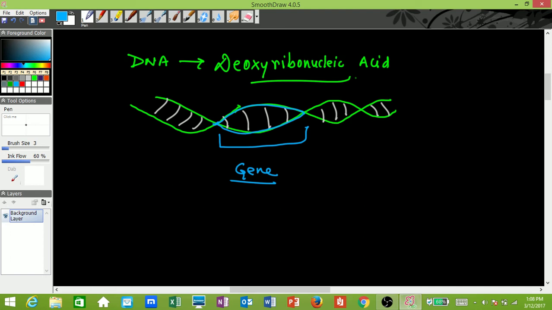strand, the DNA structure will also undergo a change, and any alteration in the gene will lead to an alteration in the DNA. If there is an alteration in the DNA, definitely it can lead to alteration in the characteristics of the organism. Right? So I hope Kshitij that clears your doubt. How gene and DNA are related, and any alteration in a gene will lead to an alteration in the DNA.